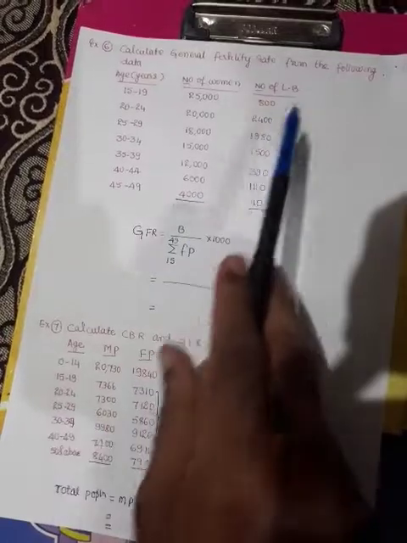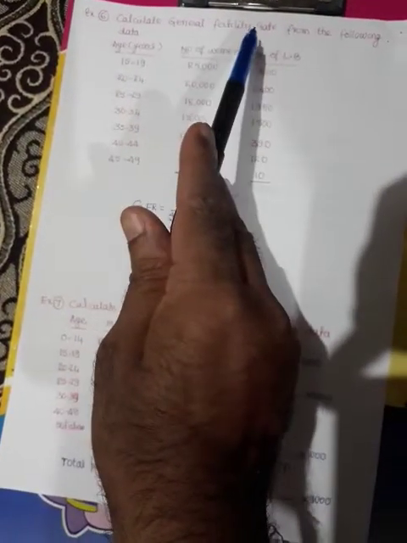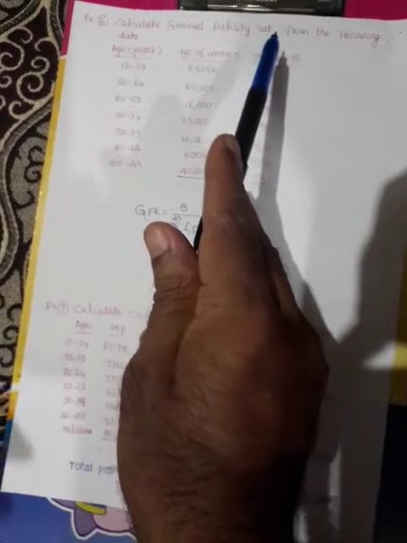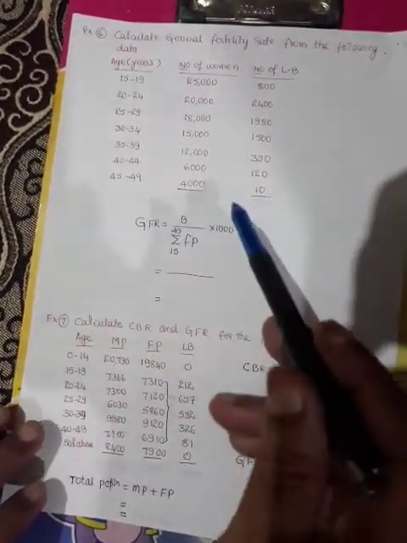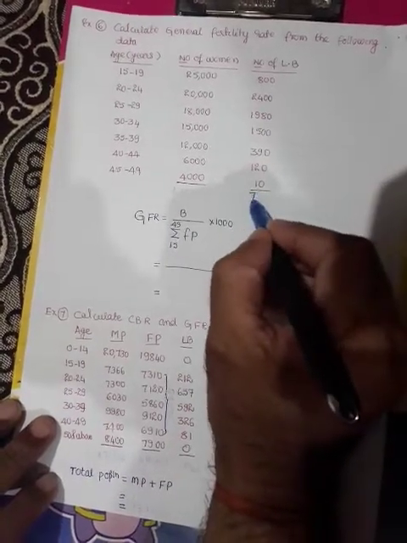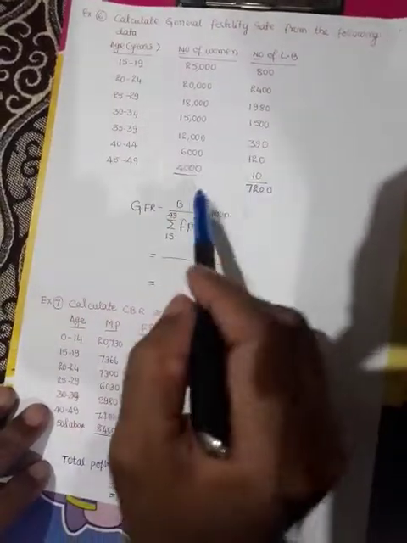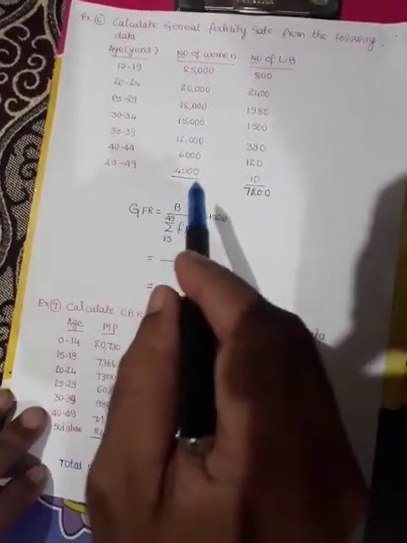Number of women and number of live births to the corresponding ages are given.